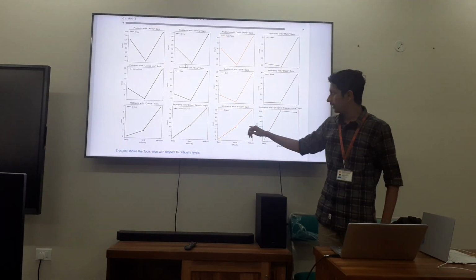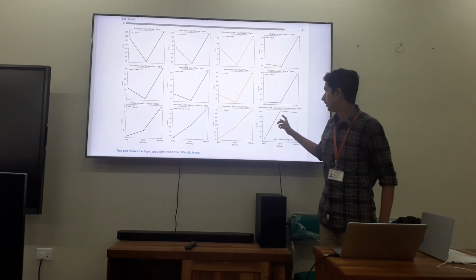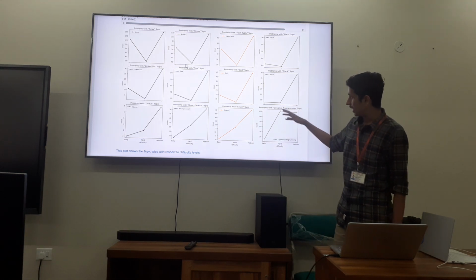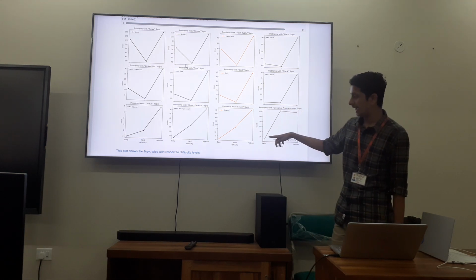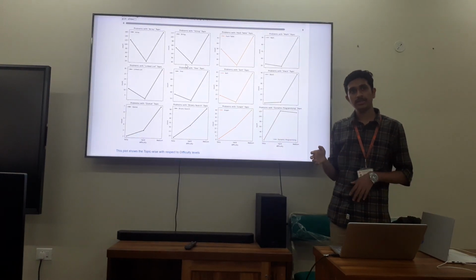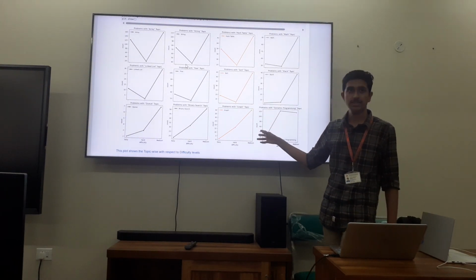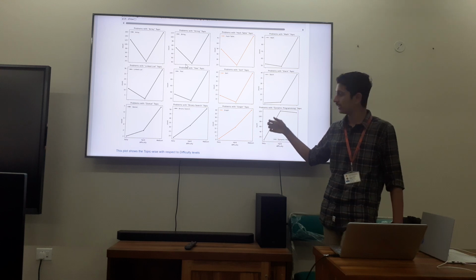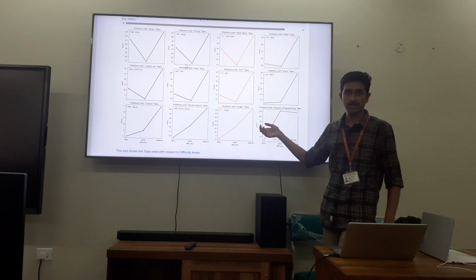We can also see that some topics like binary search, graph, and dynamic programming have a maximum number of medium and hard problems rather than easy problems, which clearly states that it would be very challenging for a beginner to start off with these topics and increase their skill.